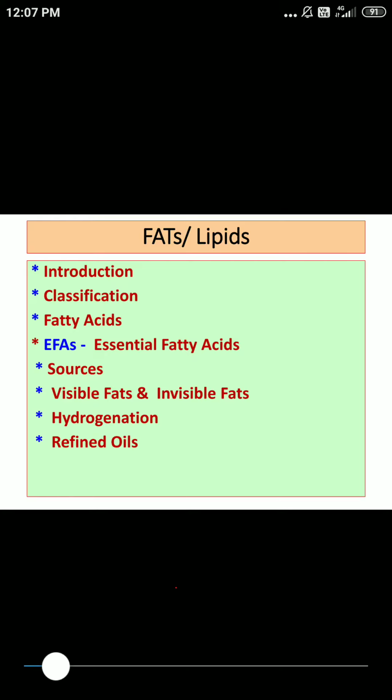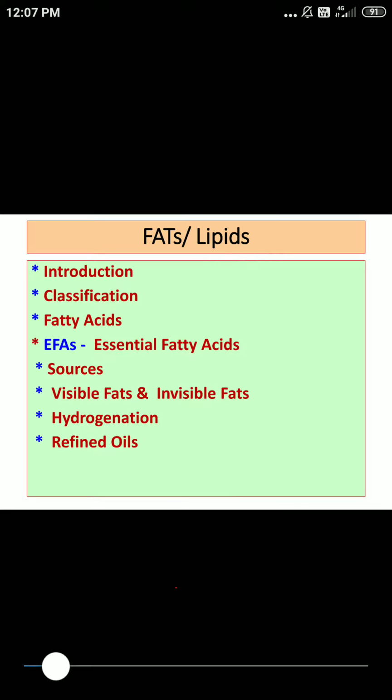Again, we divided these into omega 6 and omega 3 fatty acids. Out of these, linoleic acid and arachidonic acid are n-6, that is omega 6 fatty acids. The remaining, that is linolenic acid or alpha linolenic acid, eicosapentaenoic acid and docosahexaenoic acid, are omega 3 fatty acids.